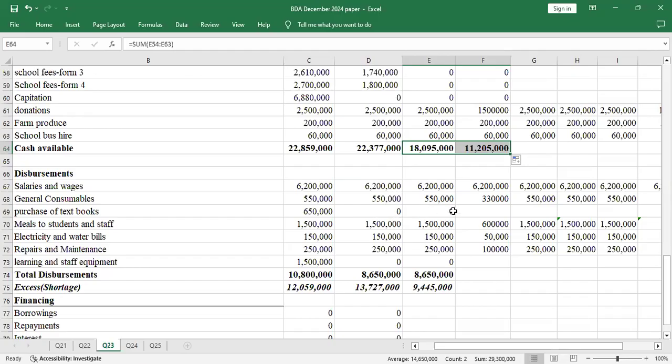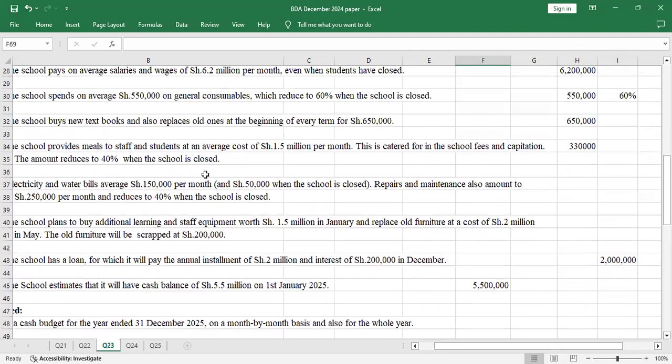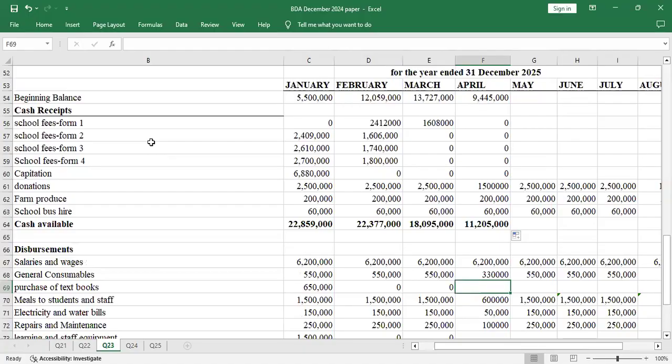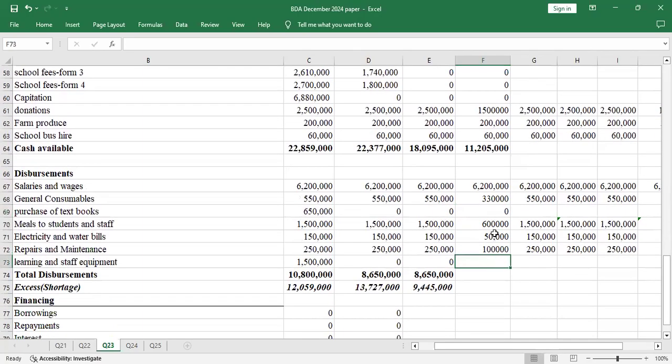Purchase of textbooks. Were these textbooks purchased per term? Yeah, at the beginning of every term. April is the end of the term, so here also we'll have 0. These values are okay. Learning and staff equipment were purchased in January, so I'll have 0 there also. There was no item purchased, so I'll drag that also.